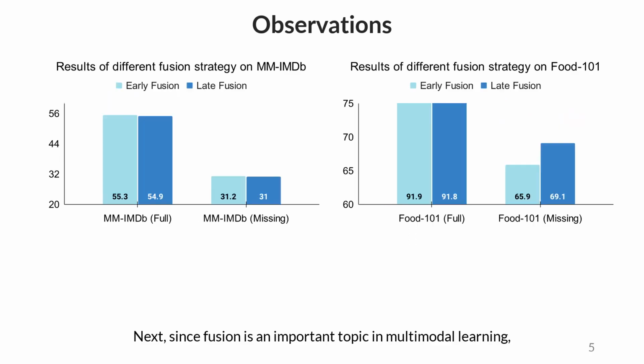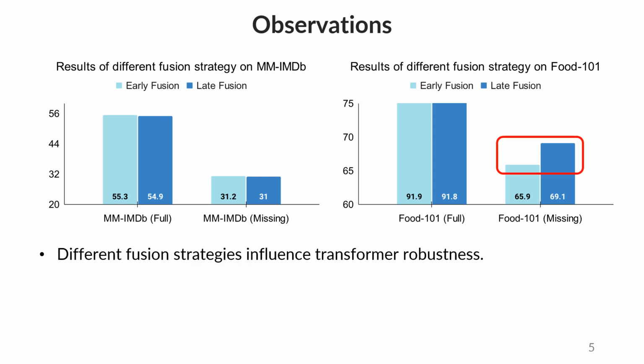Next, since fusion is an important topic in multimodal learning, we also conduct experiments to see the effect of fusion strategy on transformer robustness. Unsurprisingly, we observed that the fusion strategy does influence transformer robustness.